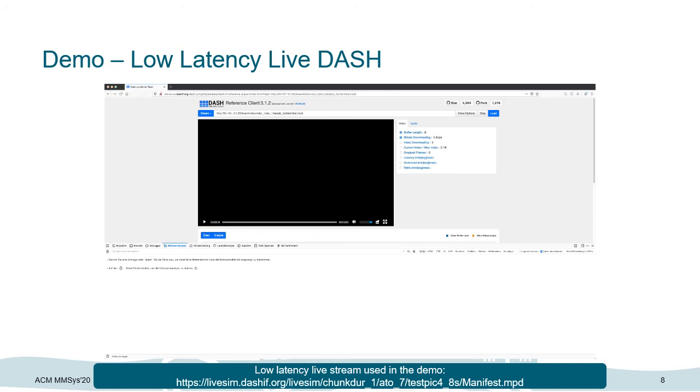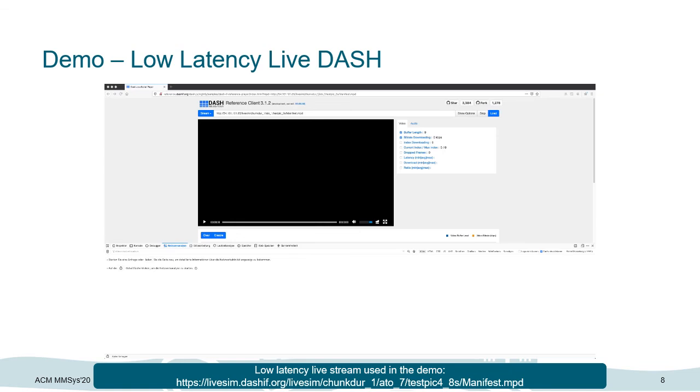So let's take a look at a concrete example now. In this case, I opened up the standard Firefox browser using the latest dash.js version, which at this point is 3.1.2. In our example, we will use the live stream coming from the DASH-IF live simulator, which I explained previously.